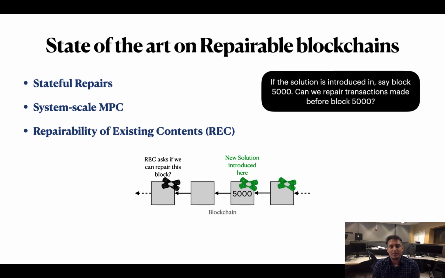In simpler words, we ask if the solution is introduced in, say, block 5000, can we repair transactions made before block 5000? As we will see, there are several solutions who enable repairs of transactions in the blocks produced after introducing the solution. That is, in this example, you can repair transactions, possibly using special transactions, only made after block 5000.